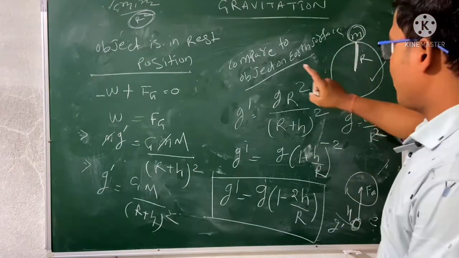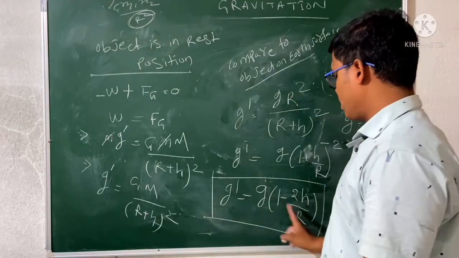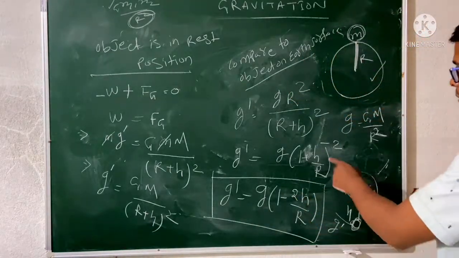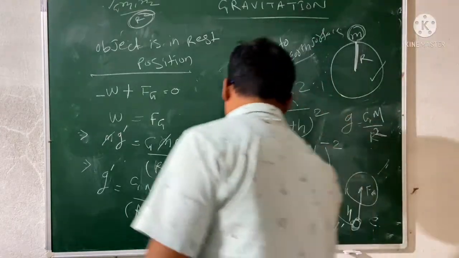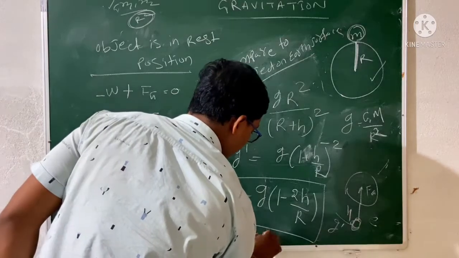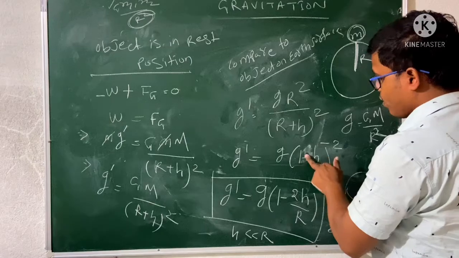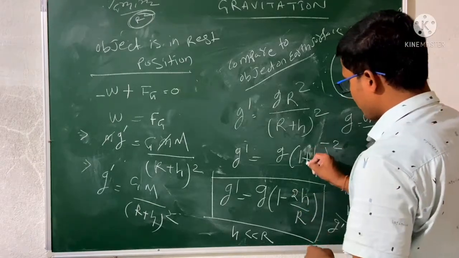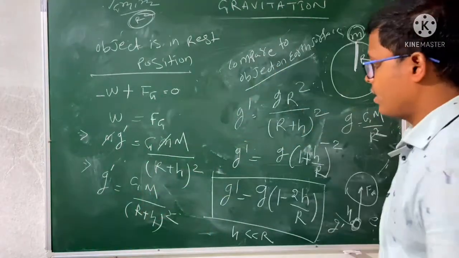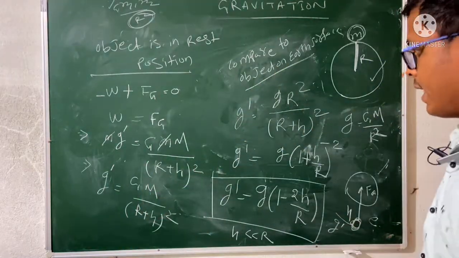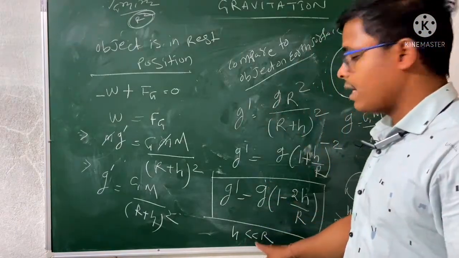We are comparing this situation. So g dash equal to g into (1 minus 2h by R). How does the minus 2 get multiplied here when h is very less than R? Did you understand? If you did not understand on which step, please comment. I will explain this case again. So that minus 2 will be multiplied here when h is very less than R.